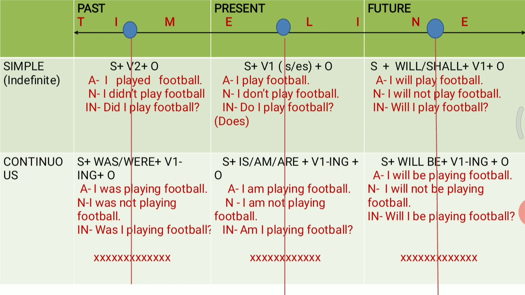Now let us move on to our simple future tense. Now the sentence structure is subject plus will or shall plus first form of the verb plus object. Now here you have to remember one thing. If your subject is first person, it means I or we, then you are going to use shall. And if you have any other subject, you can use will in your simple future tense.